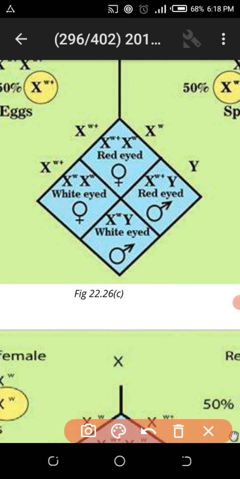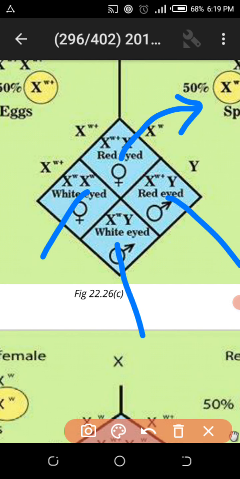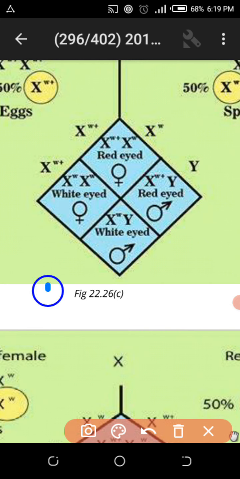All four generations were produced: red-eyed female, white-eyed female, white-eyed male, and red-eyed male. So all four were produced, but unfortunately the ratios were not following the rules of the test cross.